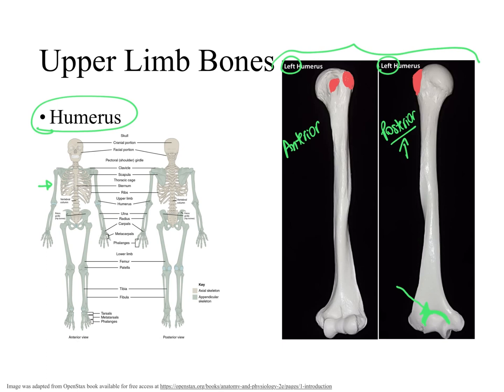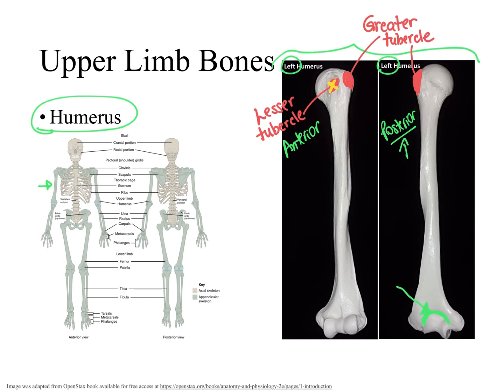Consequently, they were named the greater tubercle and this one the lesser tubercle. When we look in the posterior view, we can only see the greater tubercle facing laterally. The greater tubercle is always lateral and the lesser tubercle is always anterior, as you can see right here. We can only see it in the anterior aspect of the humerus.